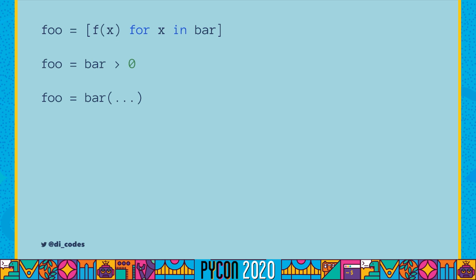In the second example, bar is being compared to 0, so it's probably something like an int or a float. And in the last example, it's a little bit ambiguous actually, right? Is bar a function or a class? Like what is foo going to be here? It actually could end up being anything.